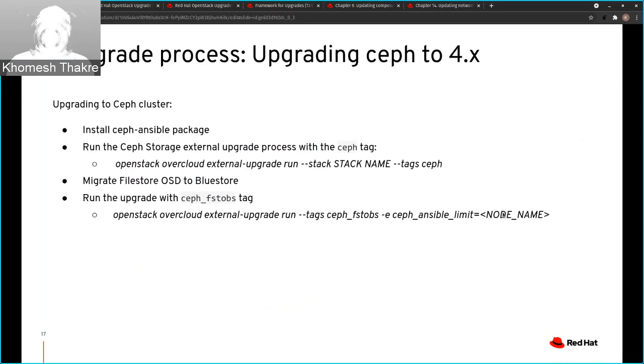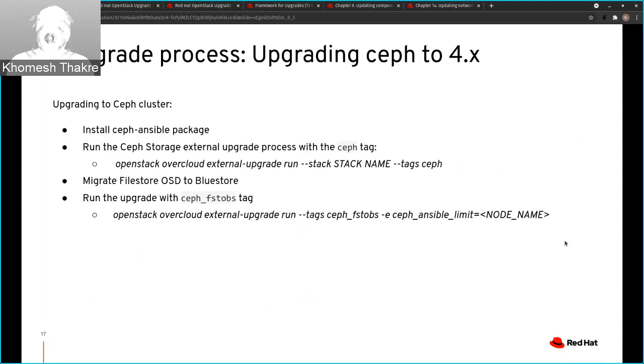Because during this step, the OSDs are basically destroyed and recreated with the BlueStore scenario. Before destroying, it will migrate all the PGs to another OSD so that we can maintain the minimum replica set of 3. Once the PGs are migrated, we destroy and recreate it. We need to do this for all the Ceph nodes one after another.